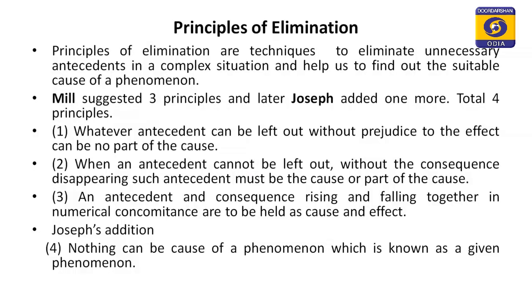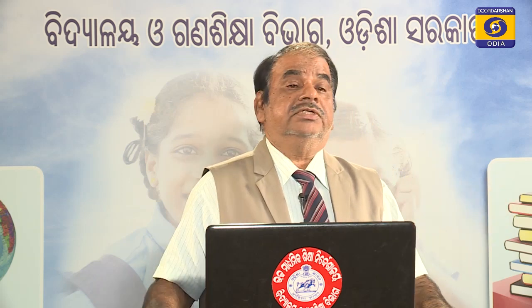And the fourth one, added by Joseph, is like this: nothing can be the cause of a phenomenon which is known as the cause of another given phenomenon. If you know that x is the cause of y, then x cannot be the cause of any other thing. So, the fourth principle is that nothing can be the cause of a phenomenon which is known as the cause of another phenomenon.